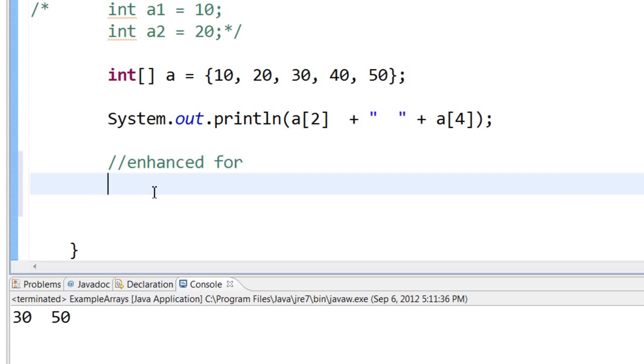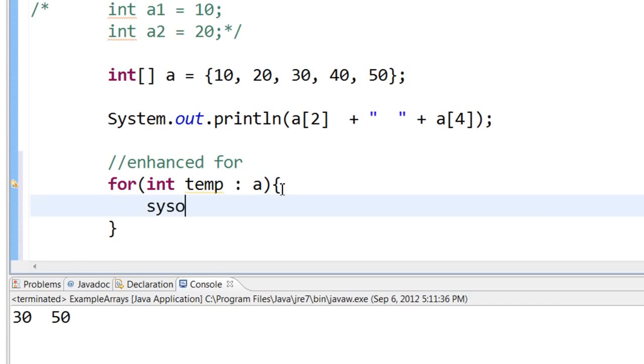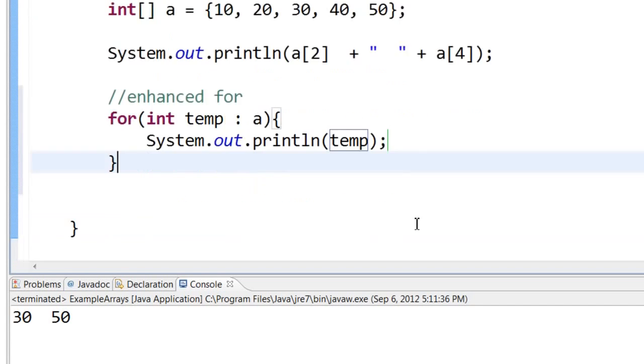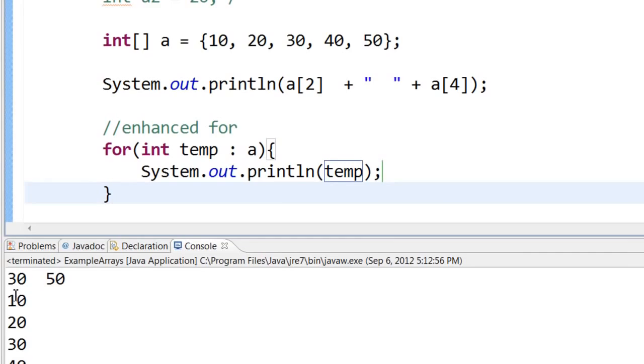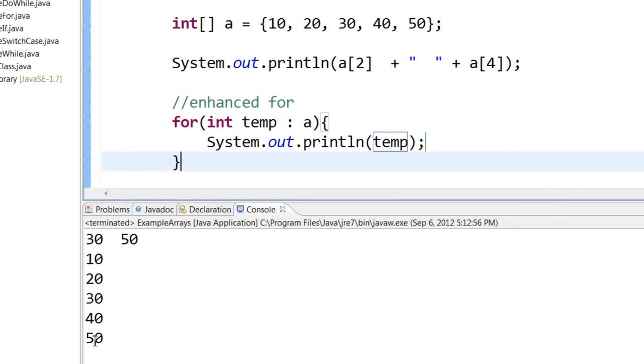The way to write a for each statement is: for, then the data type of the array, in this case integer, some temporary variable, colon, and then the name of the array a, curly braces, and inside this you can print out the temp variable. Let us save and run this. You can see that all the values in the array, that is 10, 20, 30, 40, 50, have been printed.